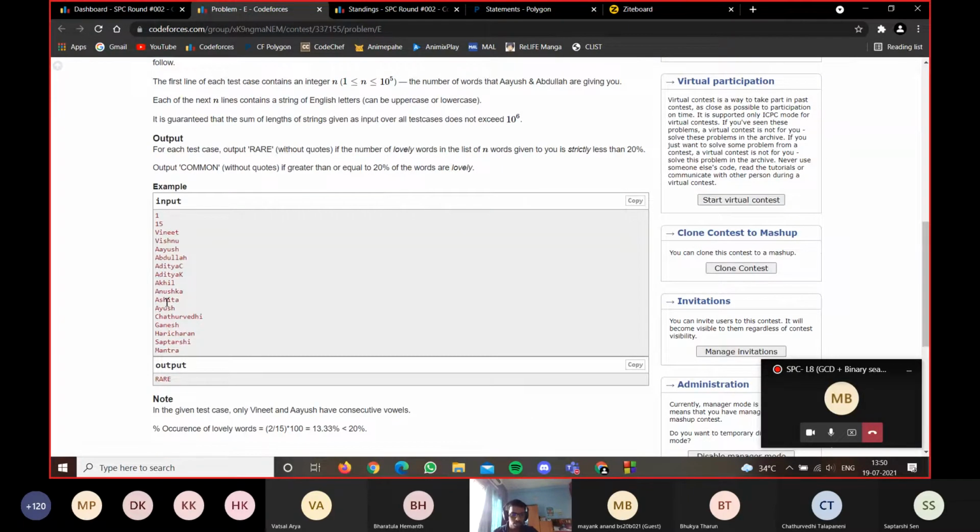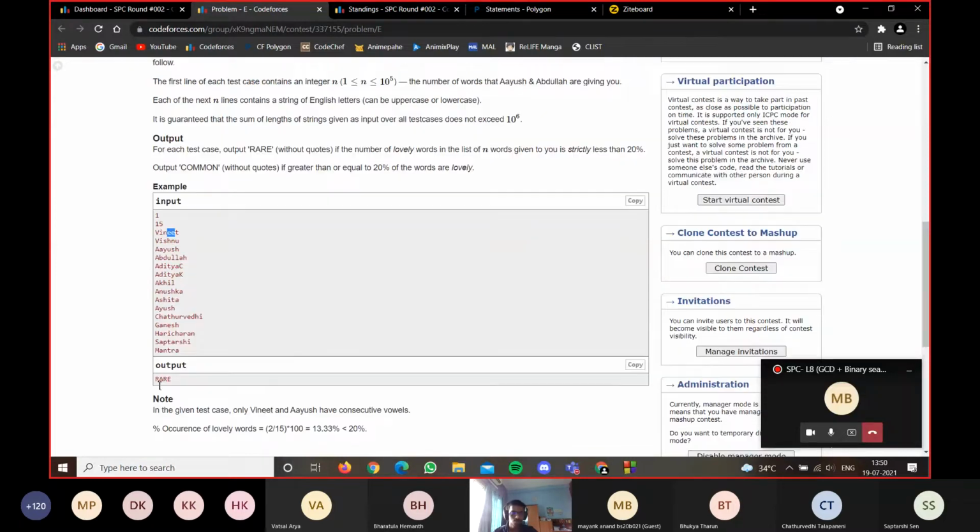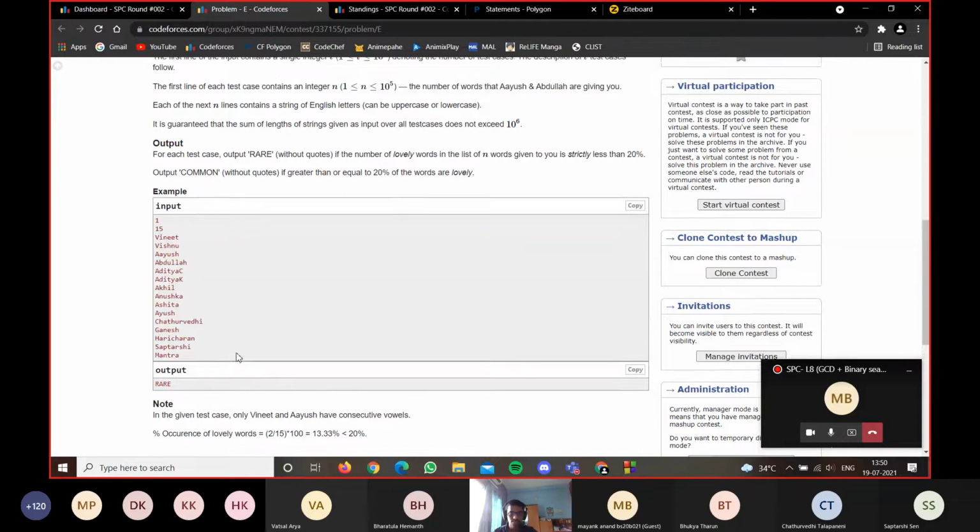In this example, you should have taken the hint that capital and small letters matter here. There's AA here and double E here, and all other words don't have consecutive vowels. So there are only 2 lovely words out of 15. The percentage occurrence is 2 by 15 times 100, which is less than 20%. So in this set of words, the occurrence of lovely words is rare.